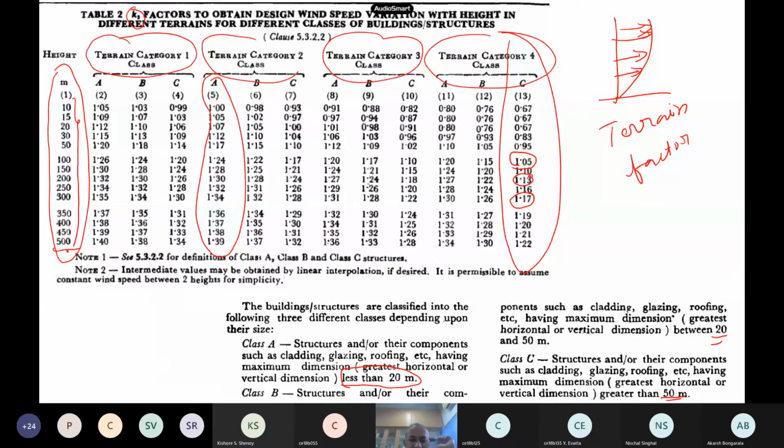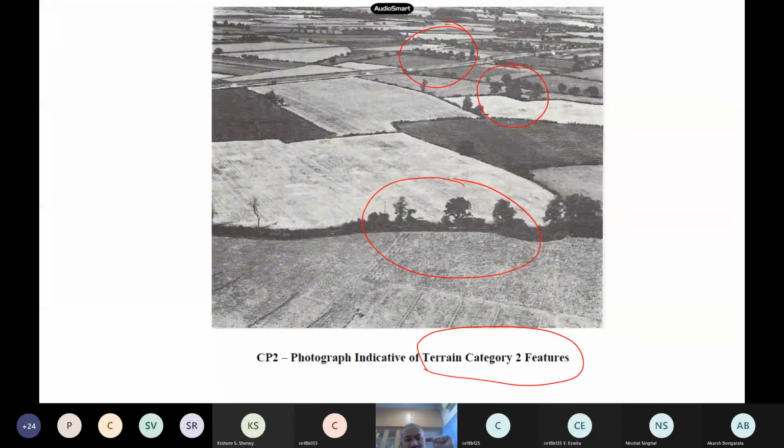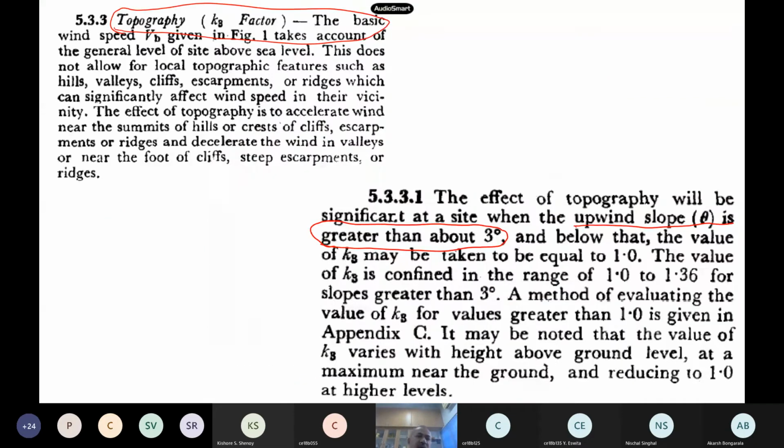Then terrain categories also we have seen, because wind speed matters with these terrains also. When there are obstructions, you will have some extra constants or extra corrections to do. Categories 3, 4, and so on we have also seen. Then finally we came to the topography factor.